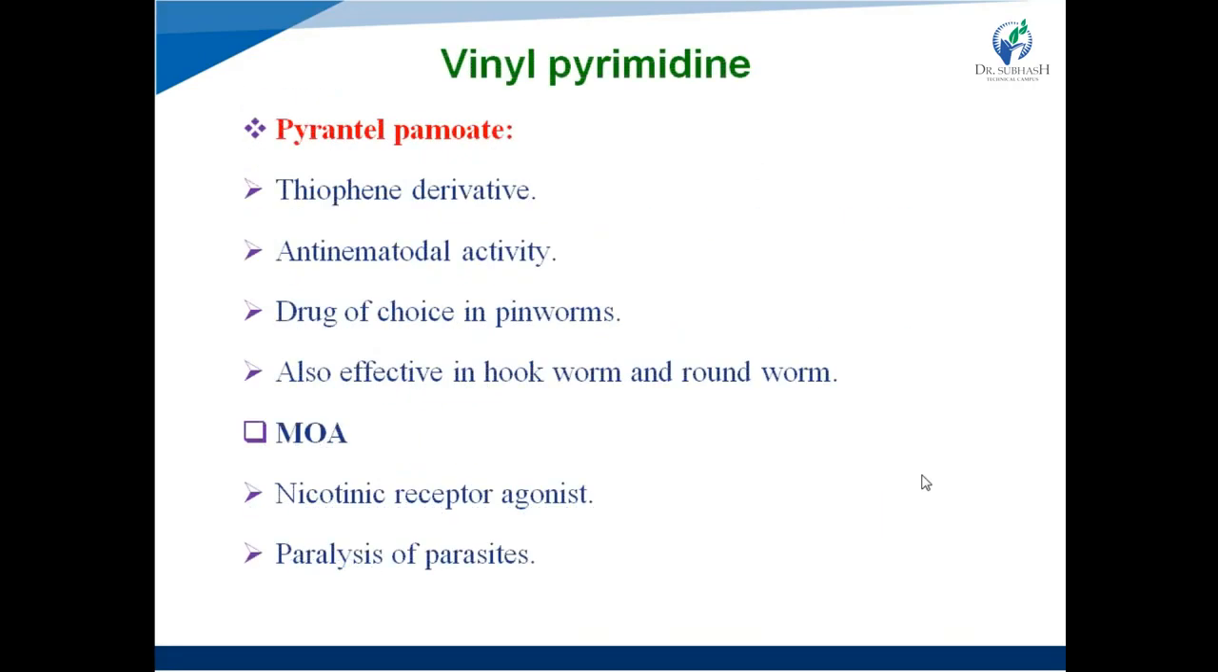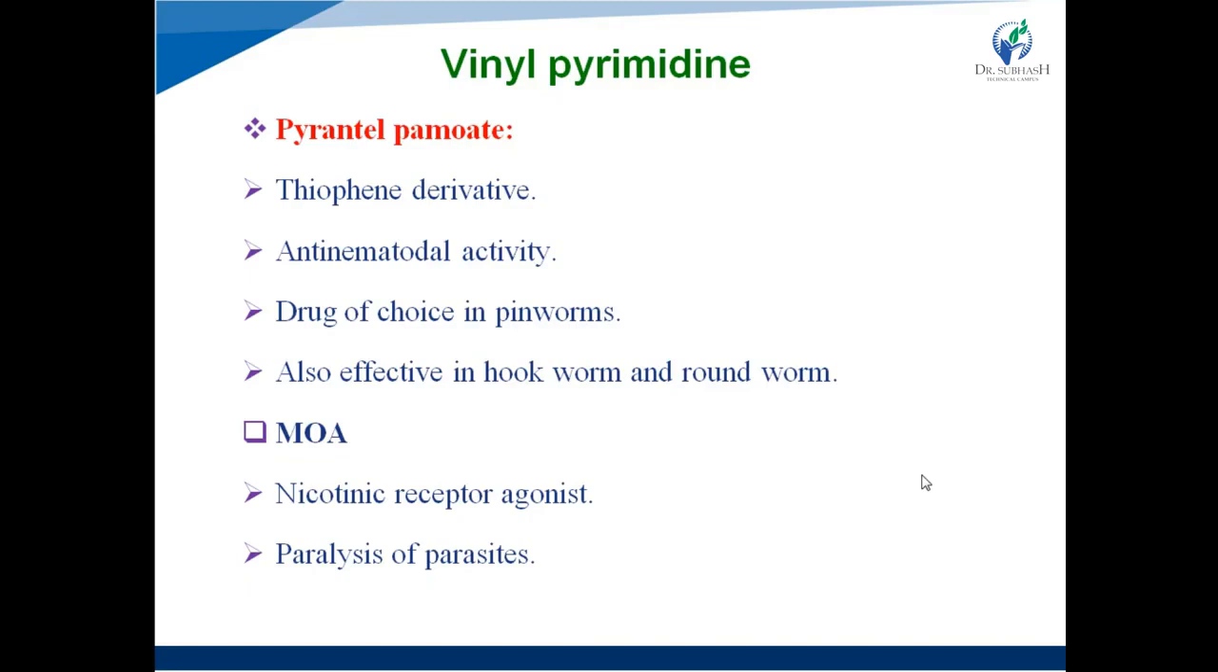Vinyl pyrimidine. Example is pyrantel pamoate. It is a thiophene derivative and it has anti-nematodal activity. That means it is primarily effective in infections due to nematodes, right? It is the drug of choice in pinworms. Generally, in infection due to pinworms, pyrantel pamoate is preferred. It is also effective in hookworm and roundworm, right?